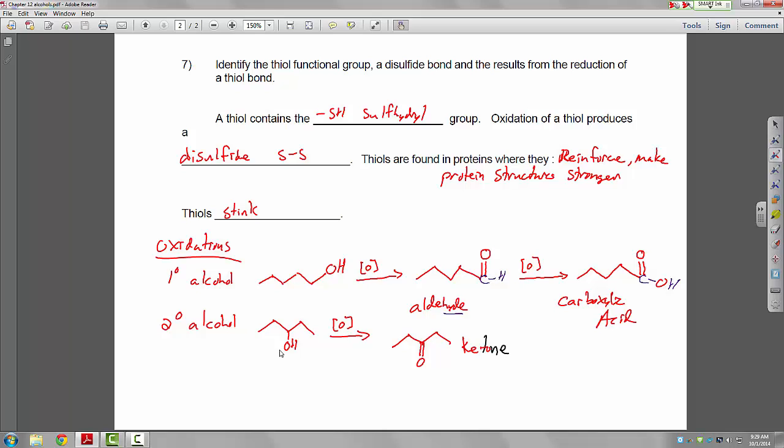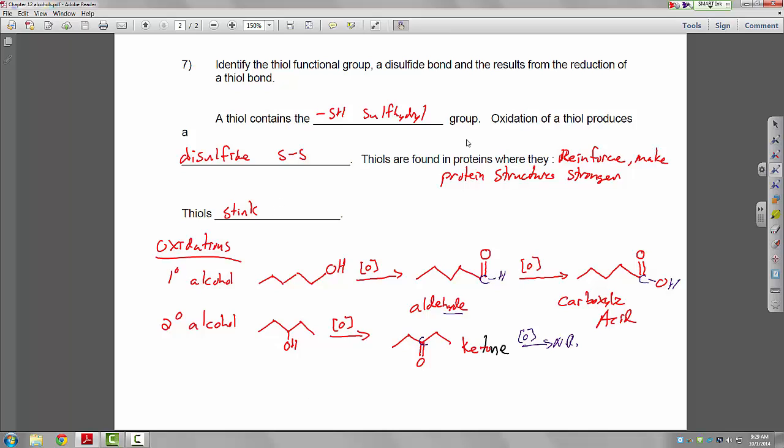If you notice, the carbon here, that's what we call a carbonyl group, right? This carbonyl carbon. Carbonyl is a carbon double bonded to an oxygen. It already has 4 bonds, no hydrogens. So with no hydrogen, it can't be oxidized further. If we try, we get no reaction. So secondary alcohols get oxidized to ketone and stop. Tertiary alcohols, if you recall, they don't get oxidized at all.